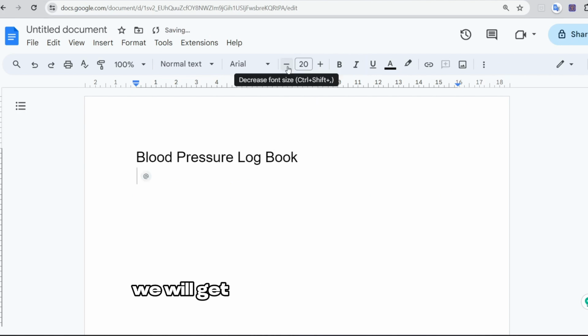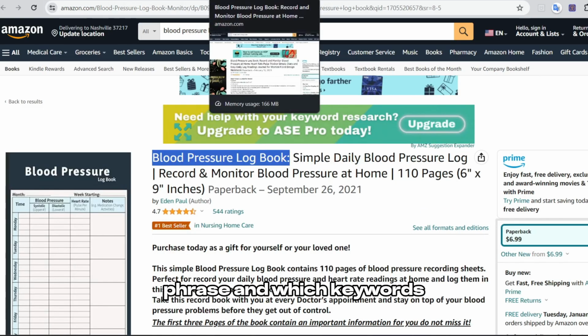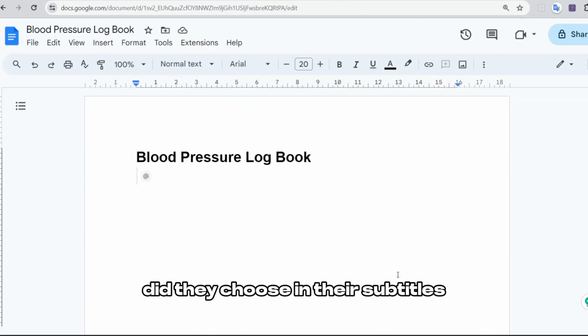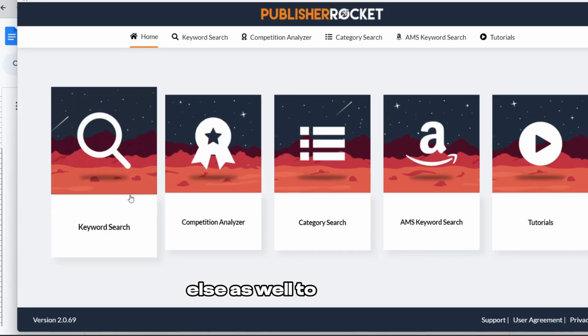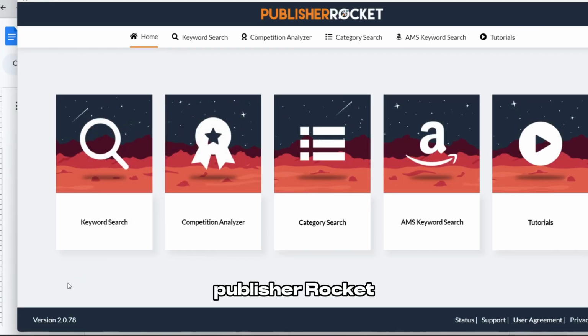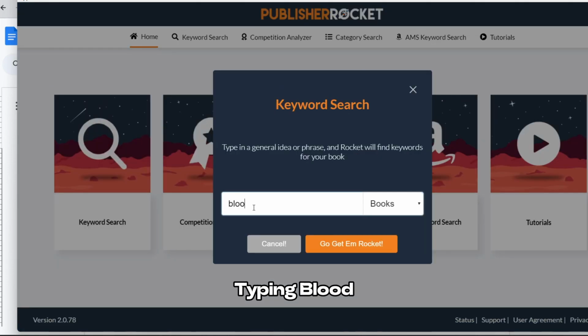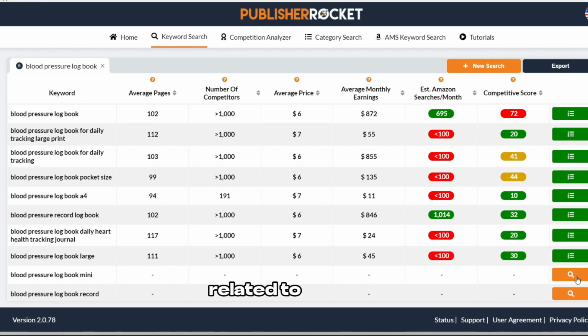How? We will get some ideas on how they phrase and which keywords they chose in their subtitles. And I'm going to use something else as well to enhance and speed up the keyword search: Publisher Rocket, typing blood pressure logbook to see more keywords related to this one.